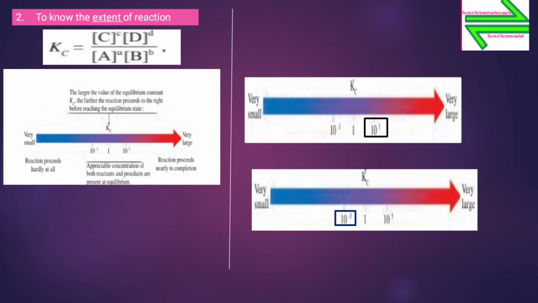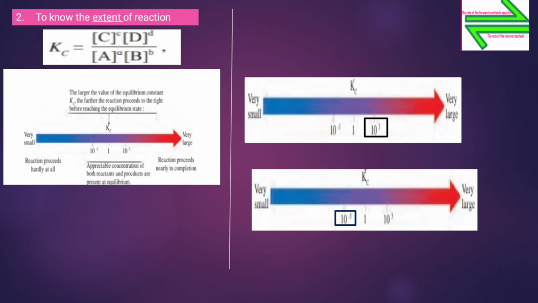But if Kc is intermediate between 10 raised to minus 3 and 10 raised to 3, then at equilibrium appreciable concentration of both reactant and product are present at equilibrium.